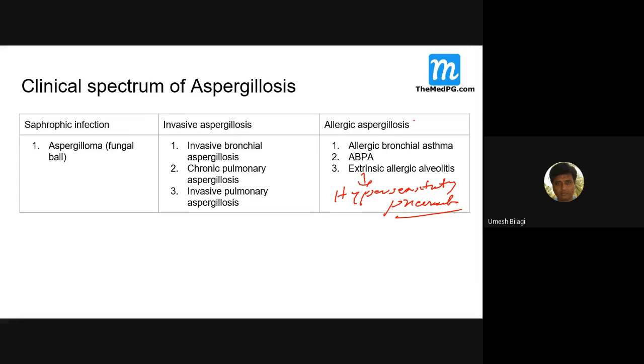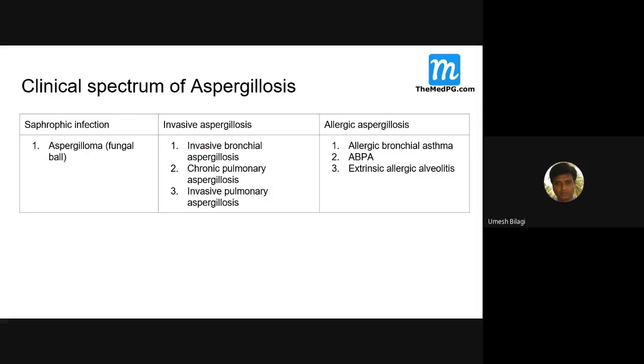So the clinical spectrum of presentation of Aspergillus is so wide. It can just form a fungal ball in a big tuberculous cavity. If you take an X-ray in different body positions, the fungal ball will be seen in different places in the cavity. A round ball will be there, a fungal ball, and treatment will be surgical removal.